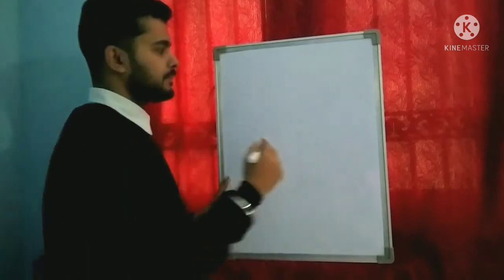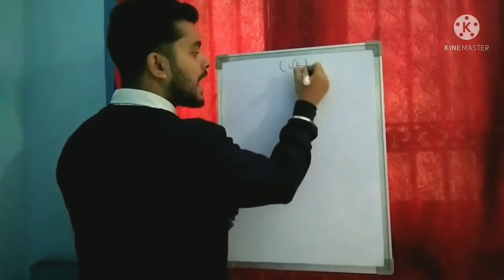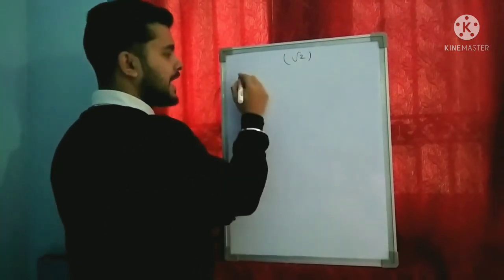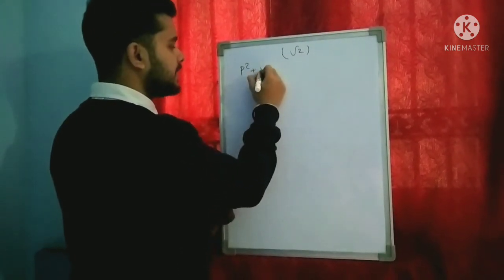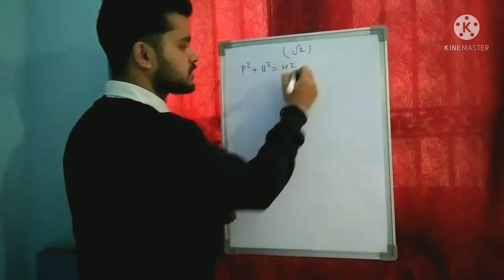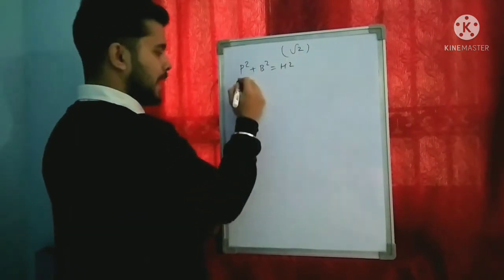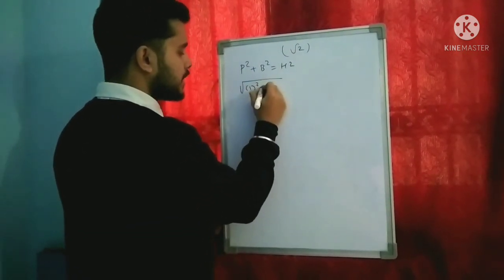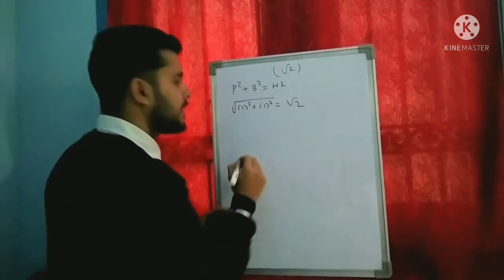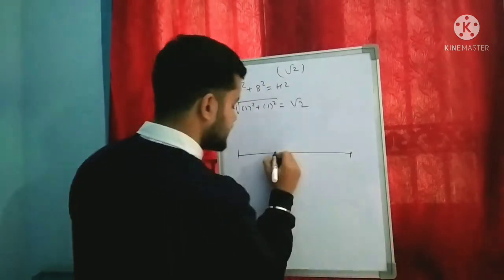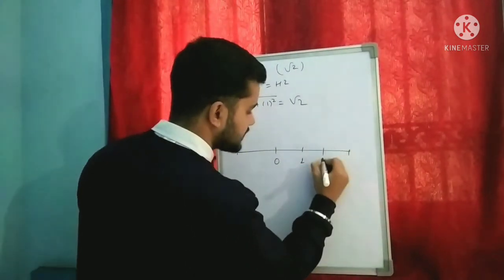I will just take one example, that is root 2. How can we plot it on the number line? Let us see. We know by the Pythagoras theorem that p square plus b square equals h square. So can we write root 2 as root of 1 square plus 1 square? Now let us draw the number line. This is my 0, this is my 1 and this is my 2.